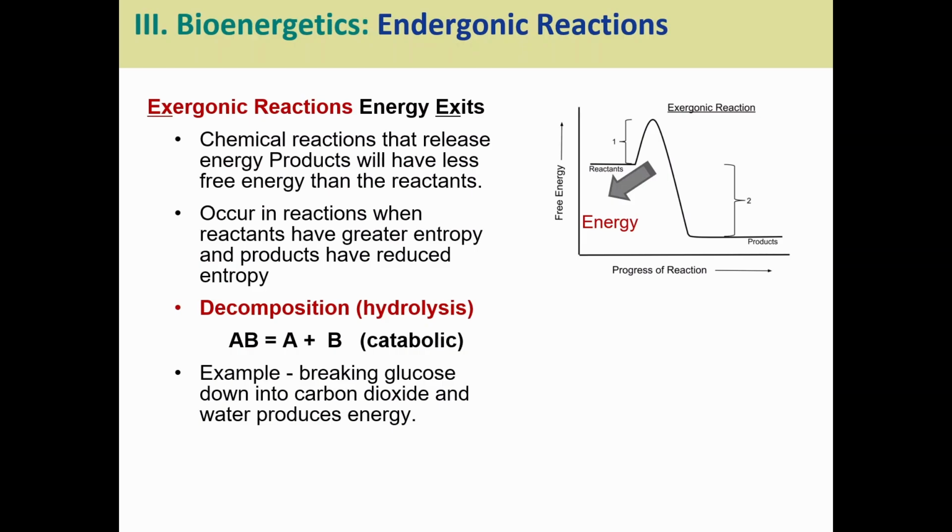Whereas exergonic reactions, energy exits. Usually we're talking about breaking something down and releasing the energy found within the bonds of our reactants. So the reactants have greater entropy, the products have reduced entropy. The big thing is that energy exits. That's what I really want you to remember more than anything: endergonic and exergonic in terms of where the energy is going. Do we need an input of energy or are we getting a release of energy? Endergonic needs an input, exergonic creates a release.